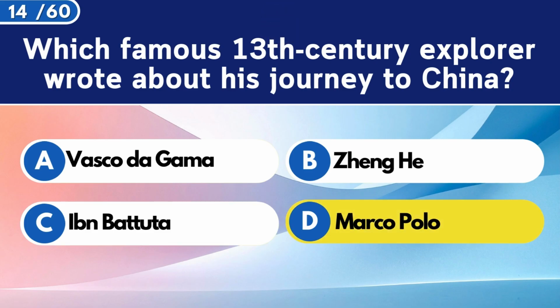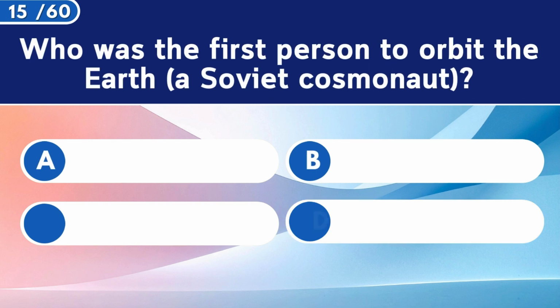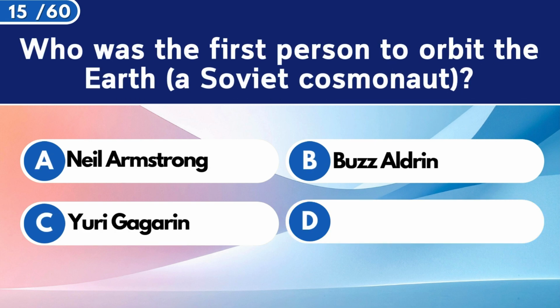Marco Polo. Who was the first person to orbit the Earth, a Soviet cosmonaut? Yuri Gagarin.